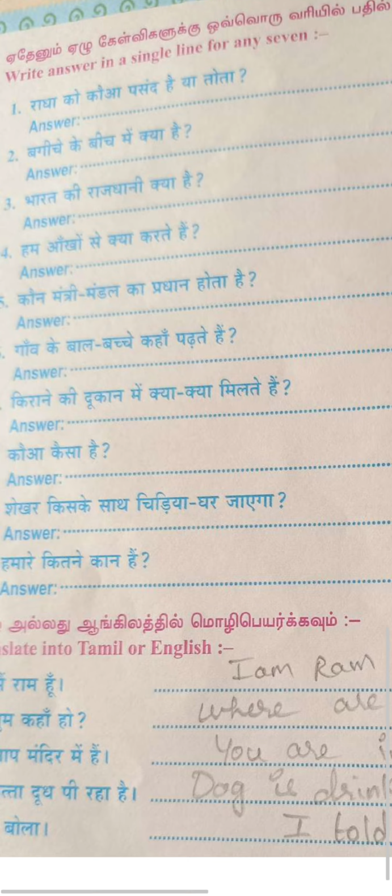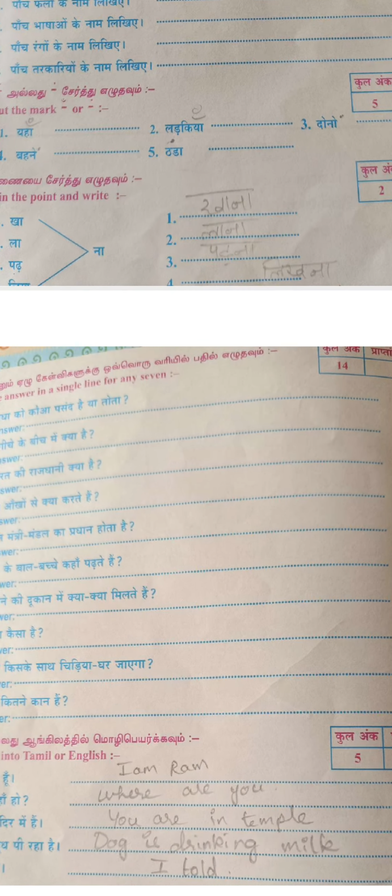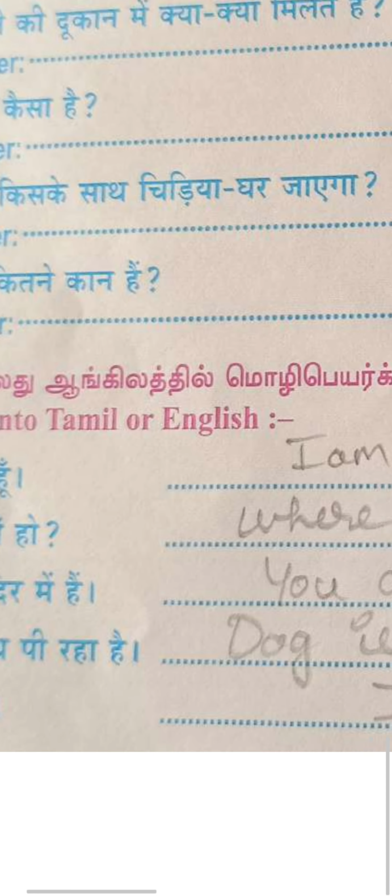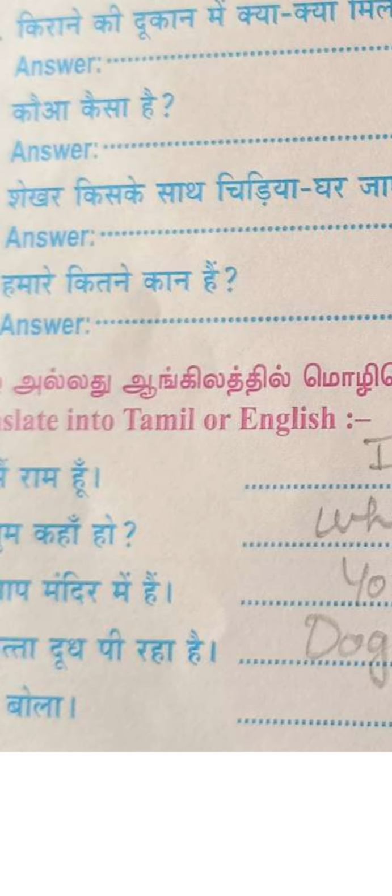Now we go to the 15th part of the question paper, Parichaya exam. 15th part. So we have to translate the given Hindi sentences to our regional language or English. So translate the sentences to English. First one, मैं राम हूँ.